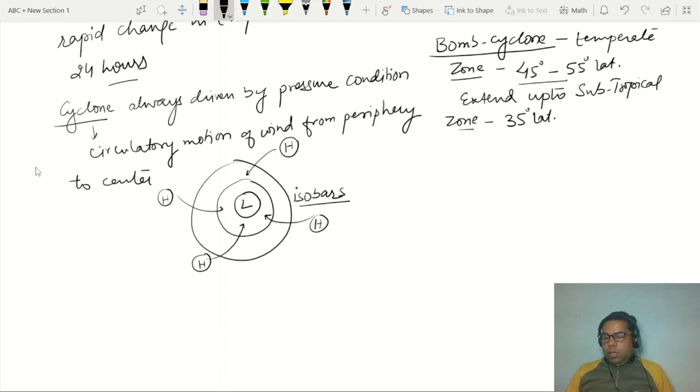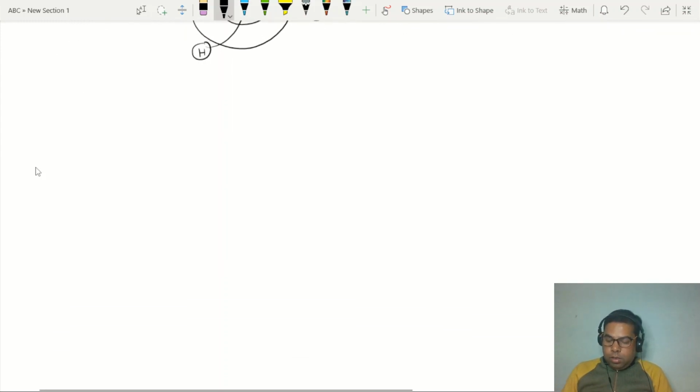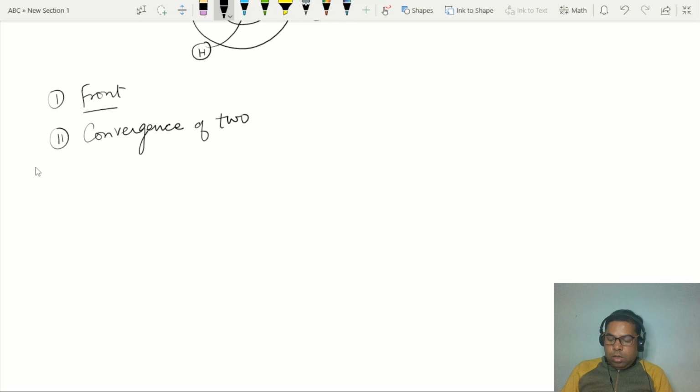This cyclone is influenced by, number one, the front. Number two, there is convergence of two contrasting air masses. I am using this word air masses, right?